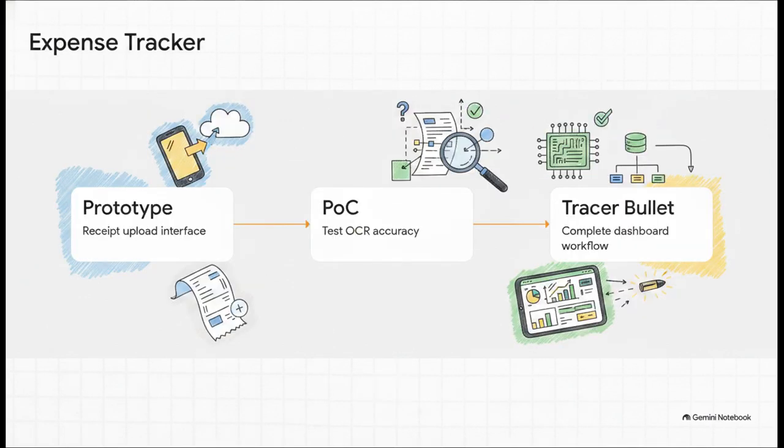Let's try one more example real quick, an AI expense tracker. We followed the exact same logical progression across the decision tree branches. First, do users know how to upload a receipt? Build a prototype to find out.